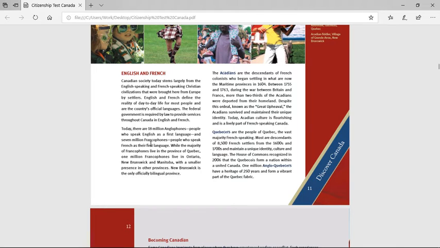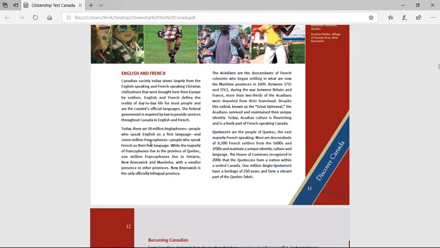The Acadians are the descendants of French colonists who began settling in what are now the Maritime provinces in 1604. Between 1755 and 1763, during the war between Britain and France, more than two-thirds of the Acadians were deported from their homeland. Despite this ordeal known as the Great Upheaval, the Acadians survived and maintained their unique identity. Today, Acadian culture is flourishing and is a lively part of French-speaking Canada.